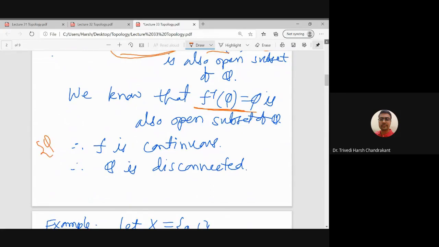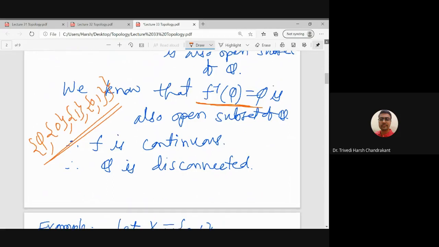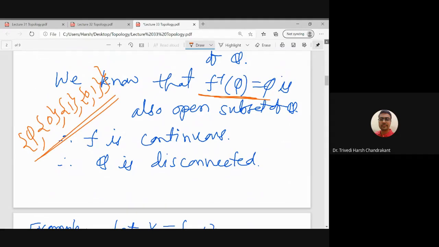So as we have discussed that on {0, 1} the discrete topology is only these sets, and we have checked that inverse image of every set in this discrete topology is open under f. So therefore f is a continuous function. And now we have a continuous function which is onto from X to {0, 1}. That means our domain is disconnected.